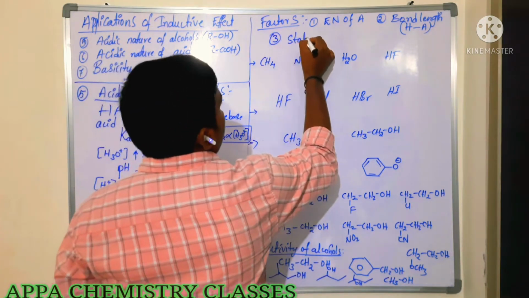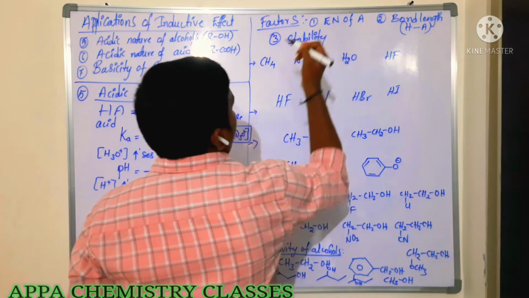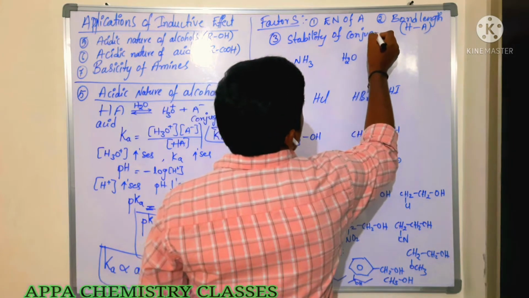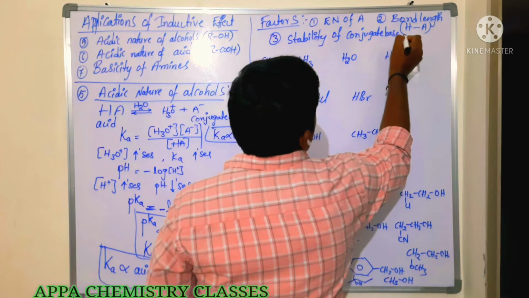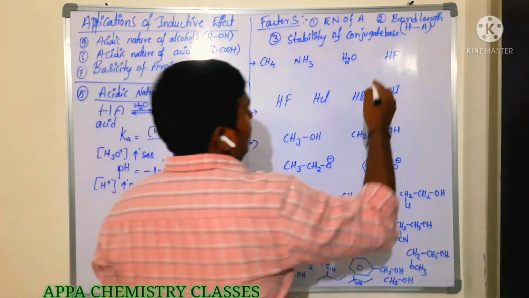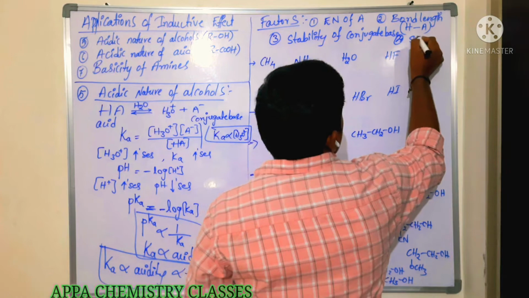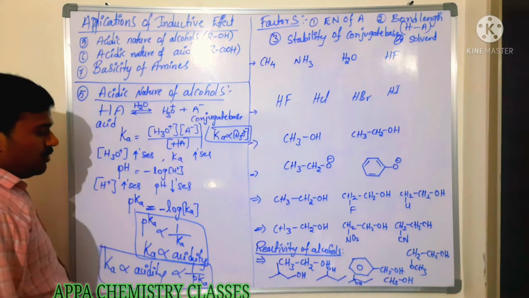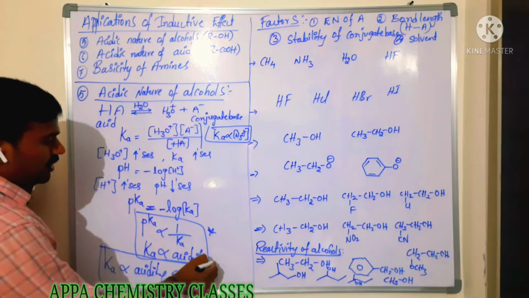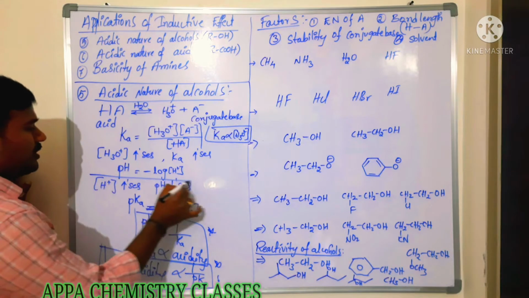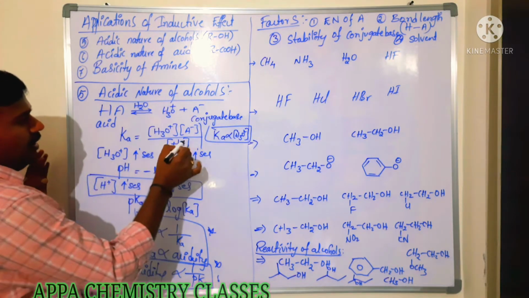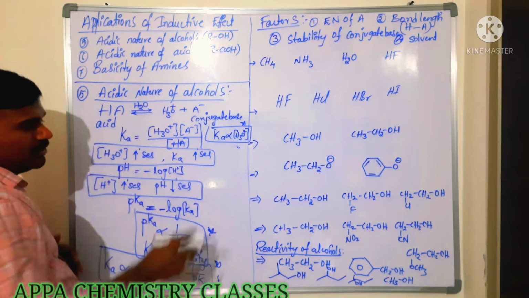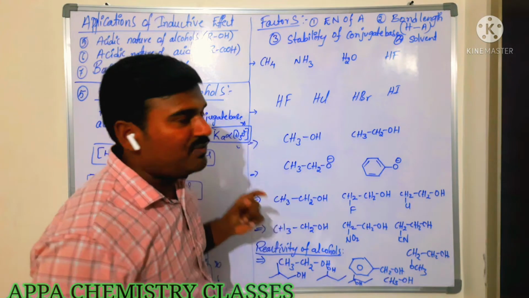And it also depends on the stability of the conjugate base. Acidic nature mainly depends on the stability of the conjugate base: the more stable the conjugate base, the stronger the acid. And last but not least, there is the solvent effect. Solvent also plays a major role. These are the important points you need to remember. Now let's get into different examples.